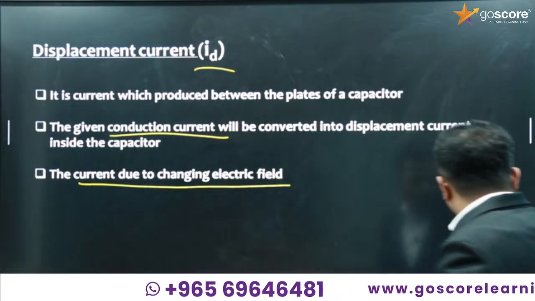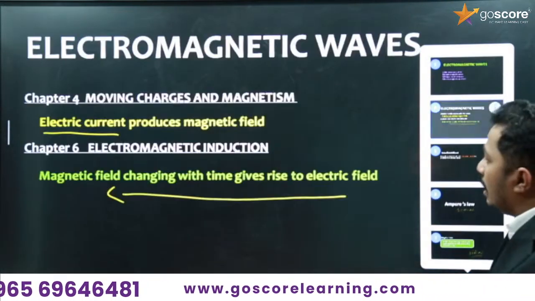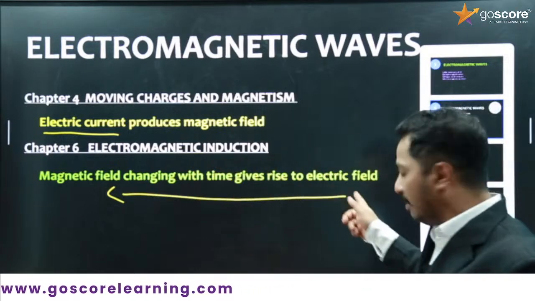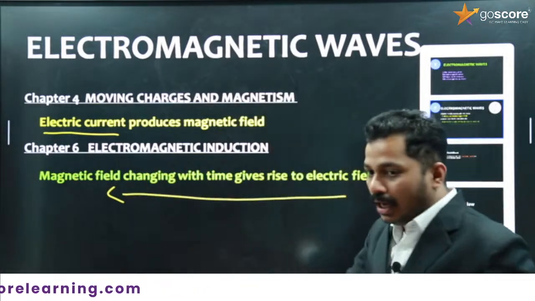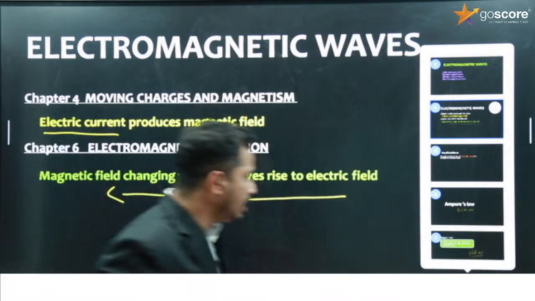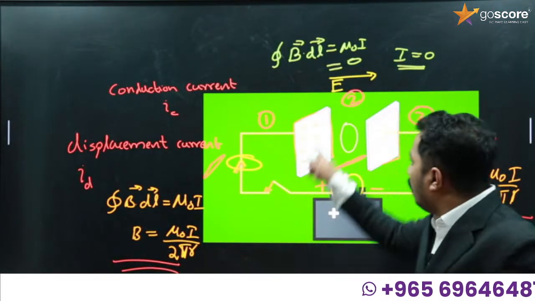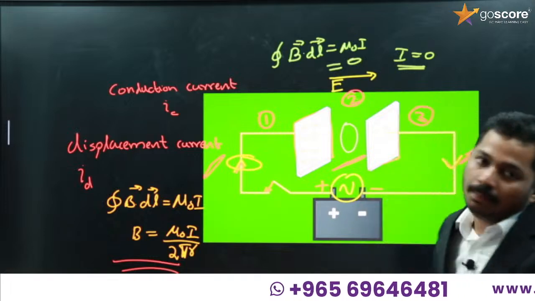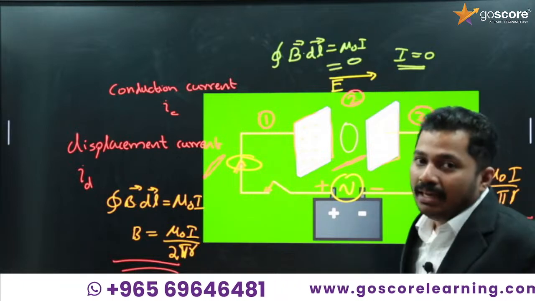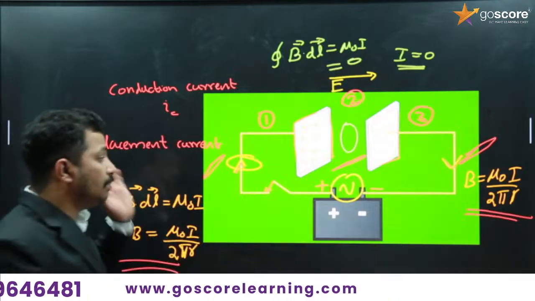So now what we have discussed in the beginning, as I told you in this chapter: a time varying magnetic field giving an electric field. That is what I learned in electromagnetic induction, and I told you in this chapter we will be learning that a time varying electric field will give rise to a magnetic field. So we have found it. A time varying electric field, here because we are applying AC current, will give a time varying magnetic field. That is the source, and that time varying magnetic field creates displacement current.